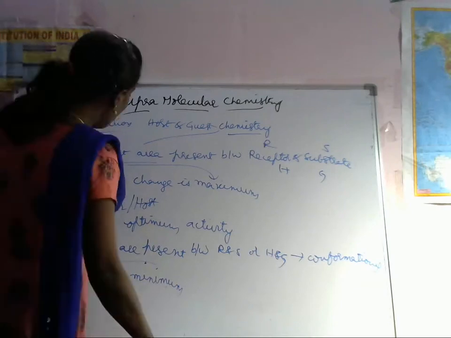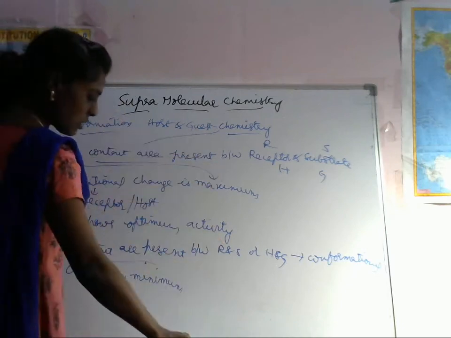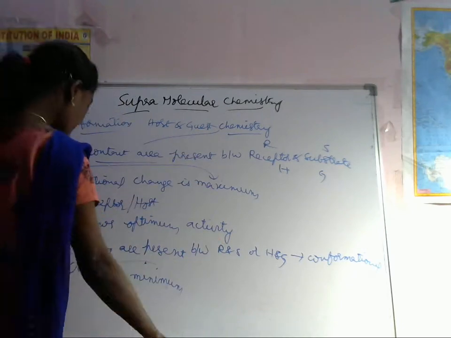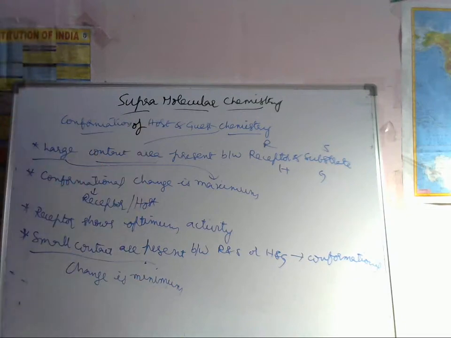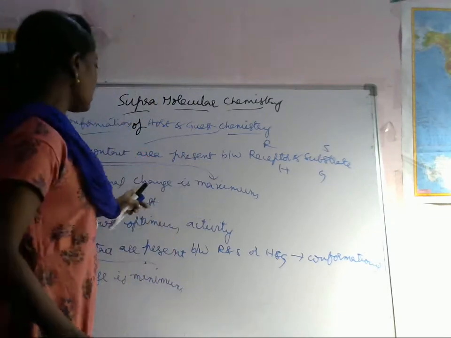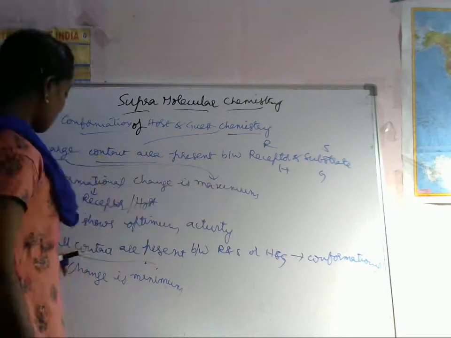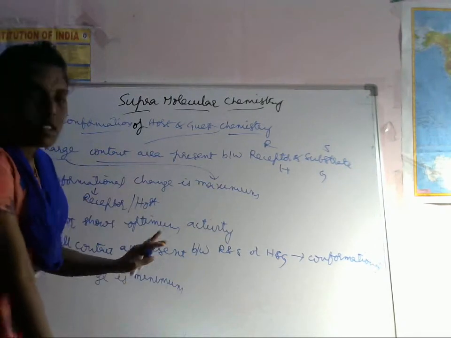Next one, conformation of host and guest chemistry. You have to write the conformation of host and guest chemistry. Large contact area means conformational change is maximum. Small contact area means conformational change is minimum. That's it.